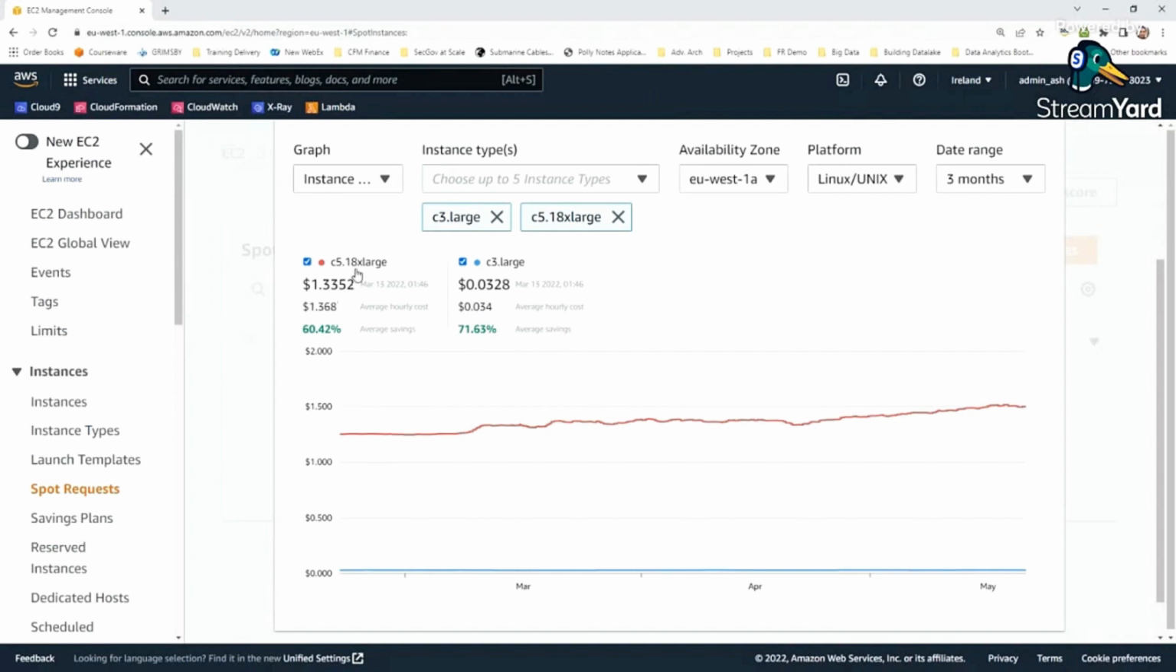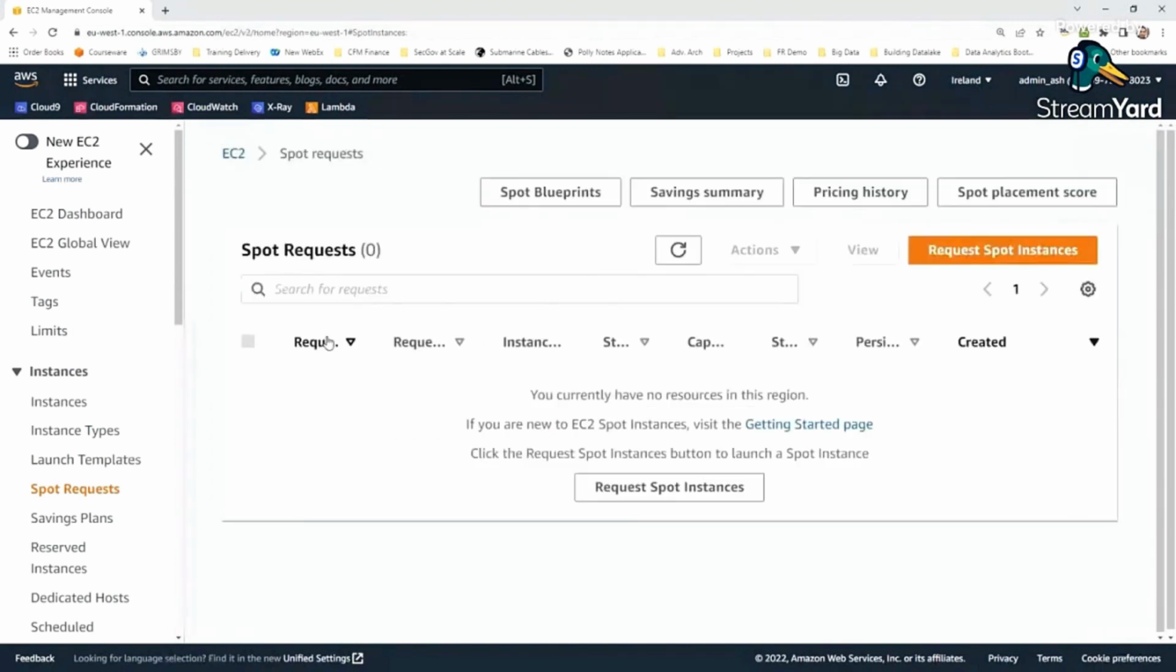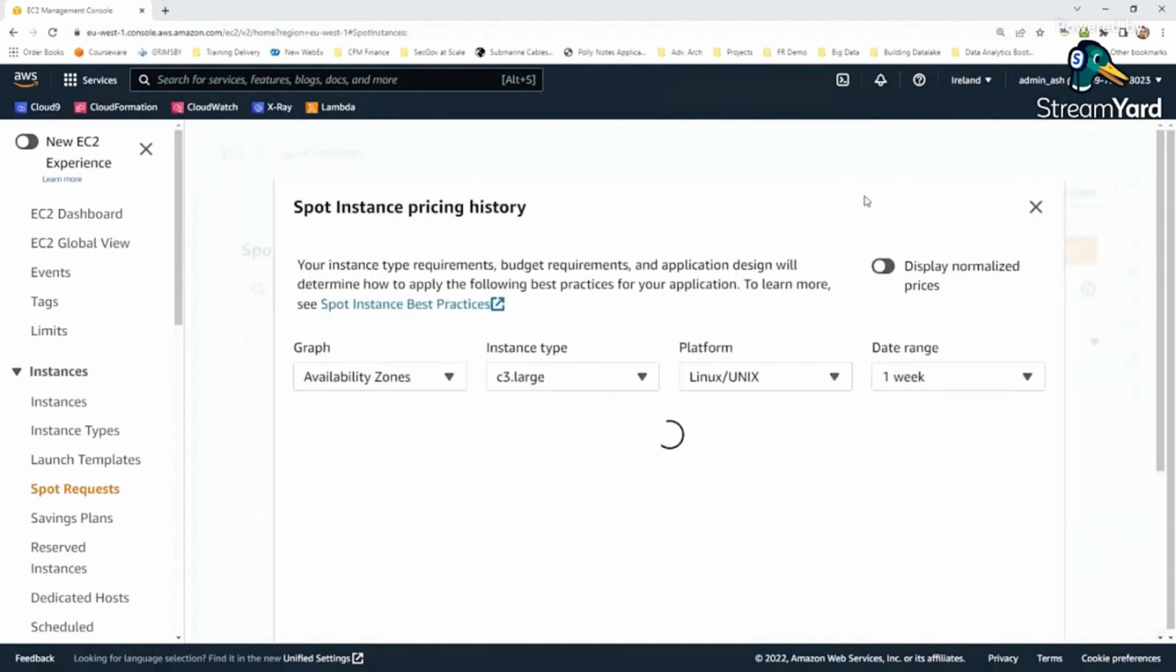$1.335 C5.18 extra large, C3 extra large. Let me remove this one so that we see only one. So that is my C5 extra large, in EU West 1, which I would be paying for. So this is the money I would be paying, and how much saving I would be getting because of that. Around 60% saving I would be getting. Let me bring it up again. Probably I closed it by mistake. So let me bring it up again.